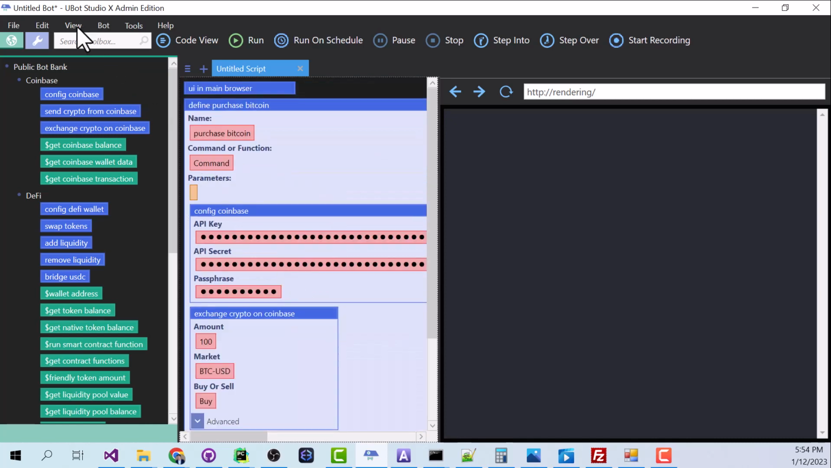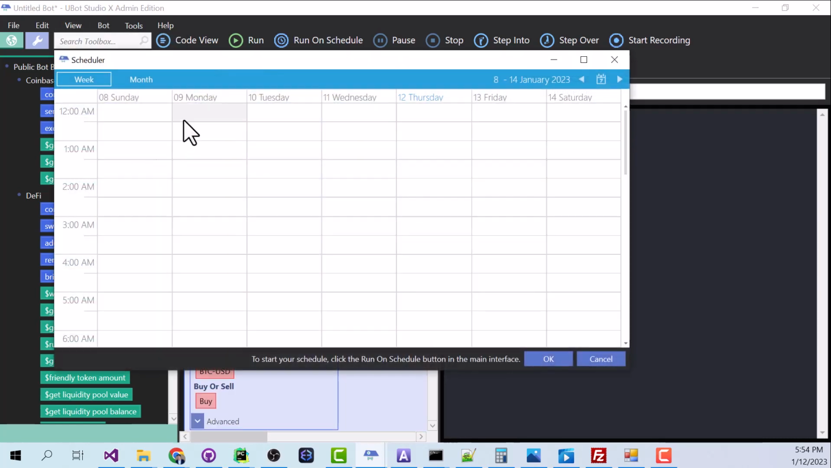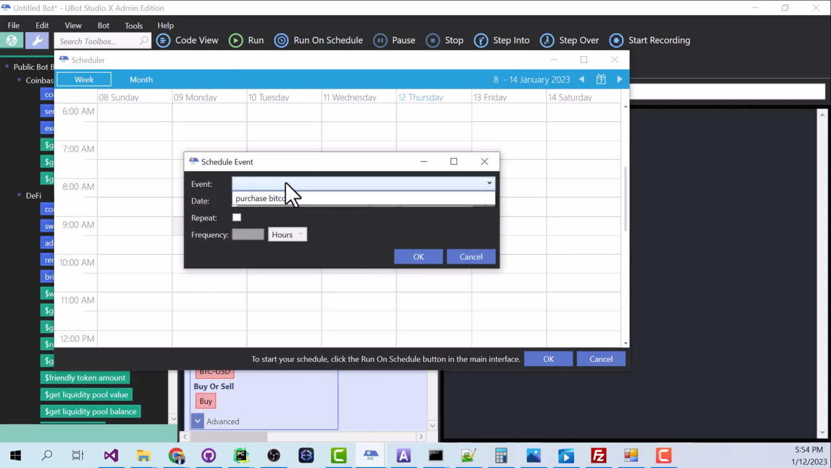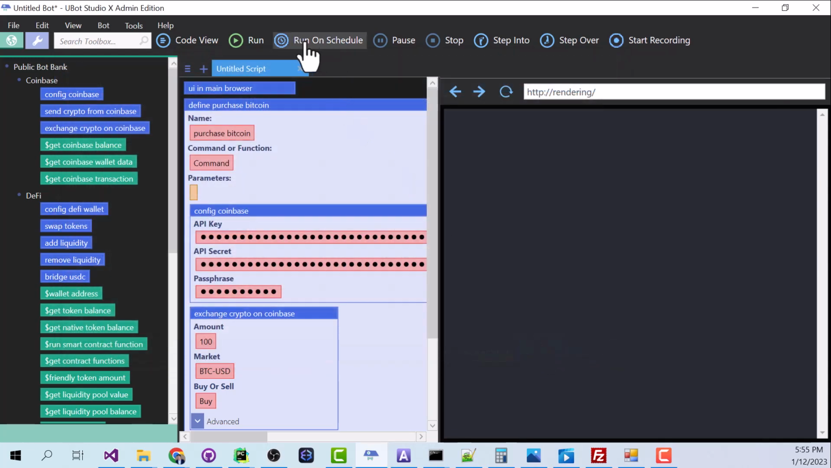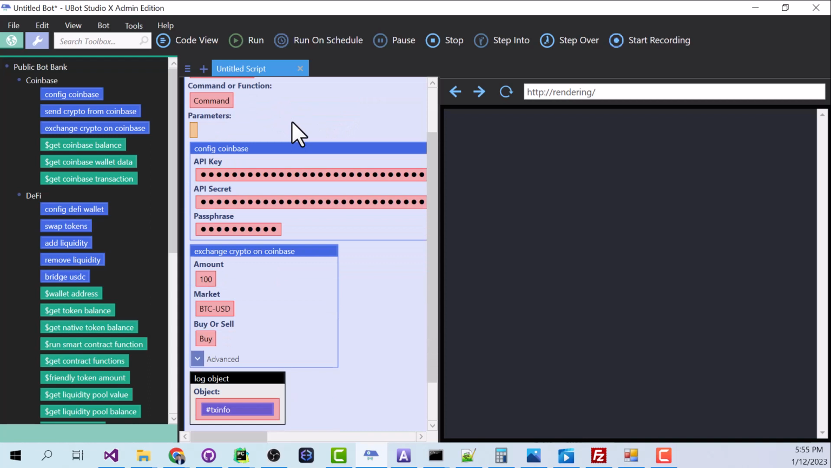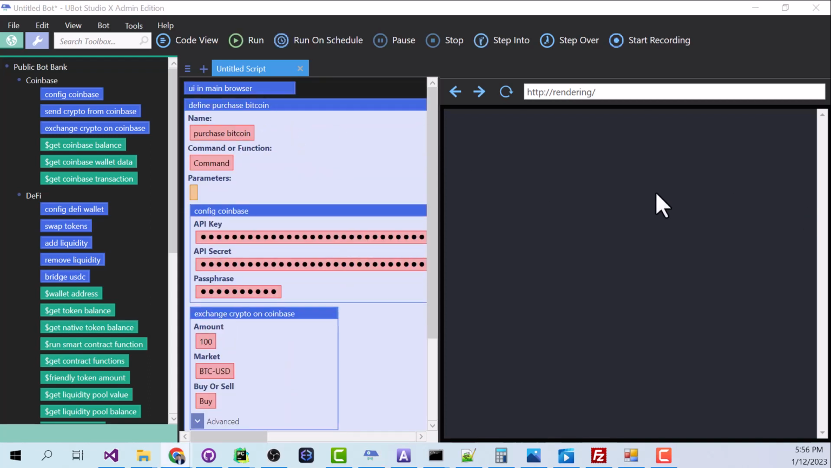Perfect. So next I'm going to go to view, scheduler, and let's say Monday at 9 in the morning. So I'm going to double click this cell. Under event, we're going to put purchase Bitcoin, and then we're going to click this repeat checkbox here, and we're going to say every 1 week. Click OK, and now we're going to click Run on Schedule. And that's it. We can actually just walk away from this now, and it will automatically purchase our Bitcoin once every week. Now, if you want to keep things simple, this is enough right here.